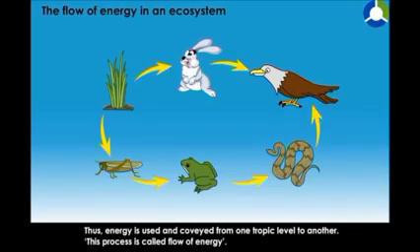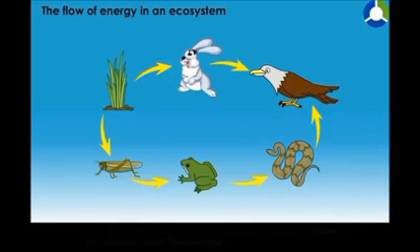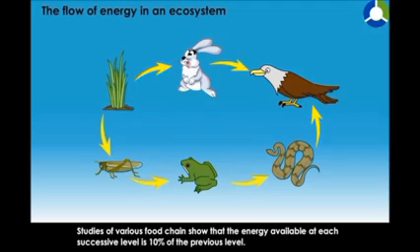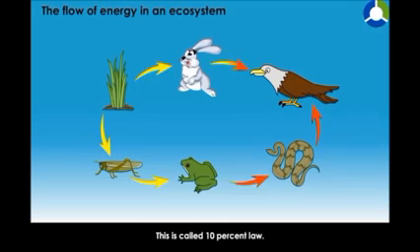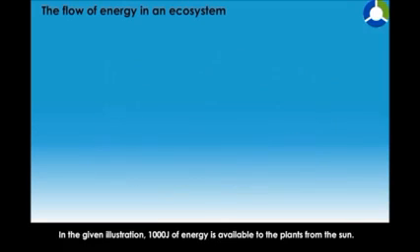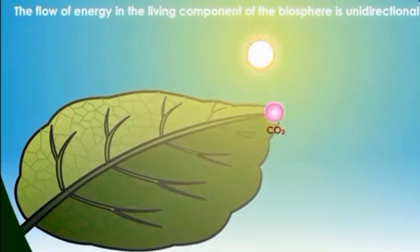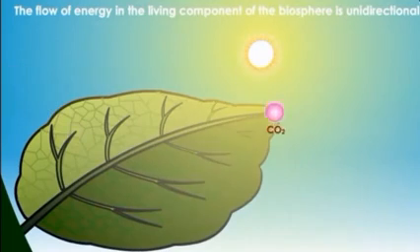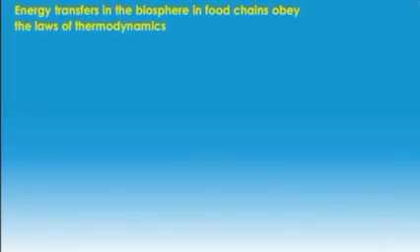The storage and loss of energy in an ecosystem is based on the two basic laws of thermodynamics. The first law states that energy can be transmitted from one system to another in various forms. Energy cannot be destroyed or created, but it can be transformed from one form to another. The quantity of energy present in the universe is always constant.